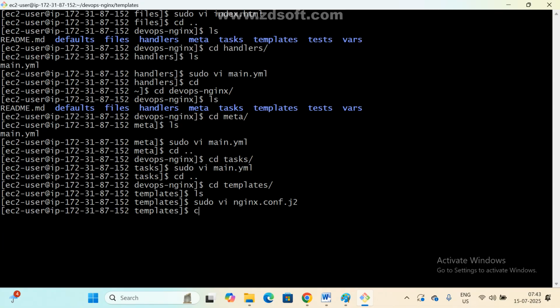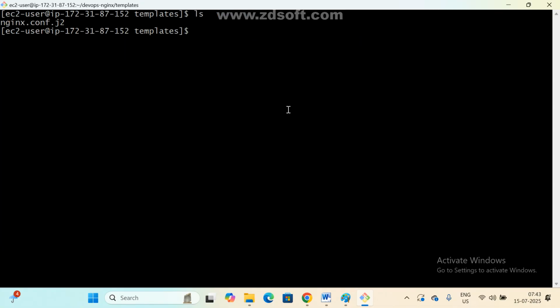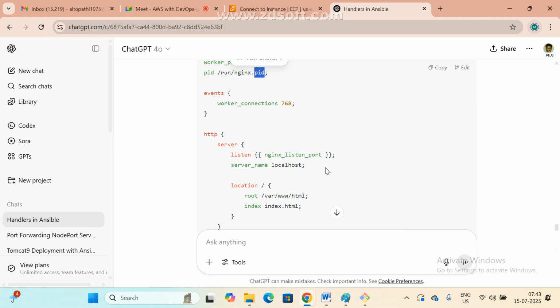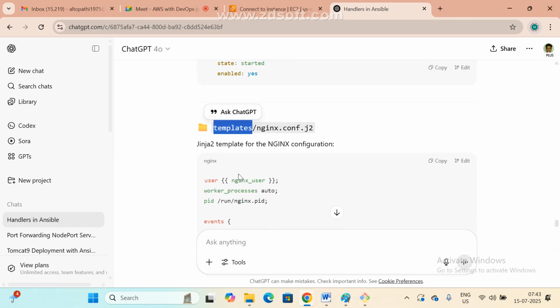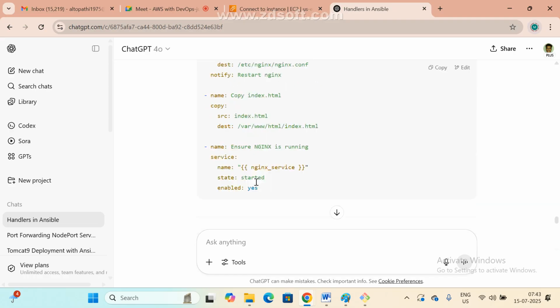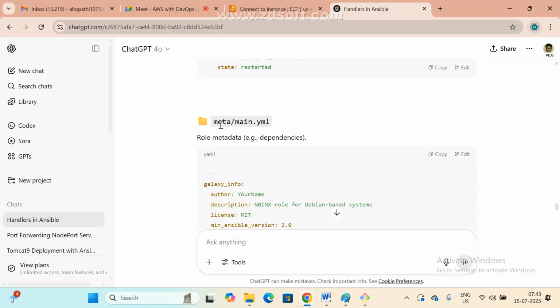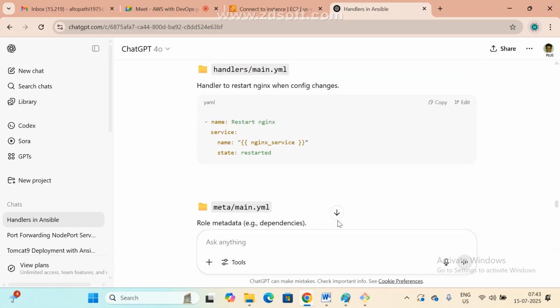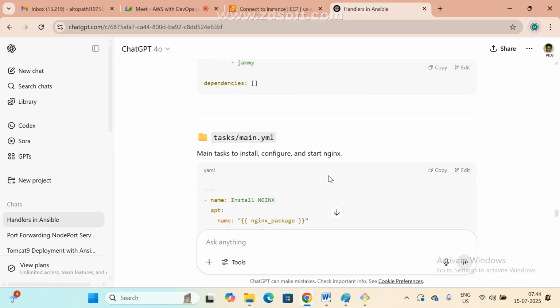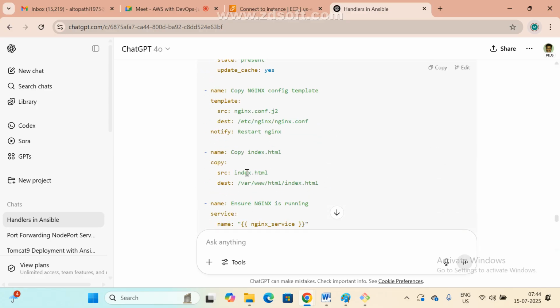So now, ls. Where you updated, these many areas we updated. So the template gives us dynamic data and all. And this is the actual task, the main task to install and configure the Nginx server. And this is the meta. Whatever you want, we can update here. This is the handlers. This name should match the notify name. See, in the handler I have given one name. This is very important. So now see here where they given. Got it?